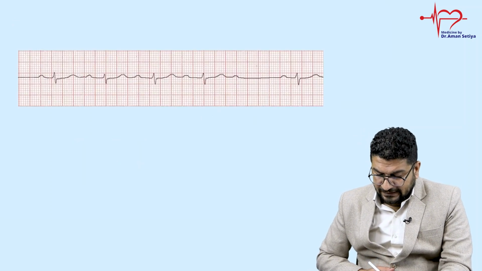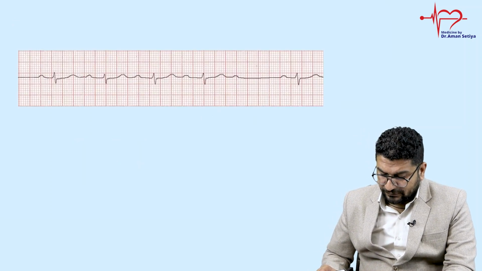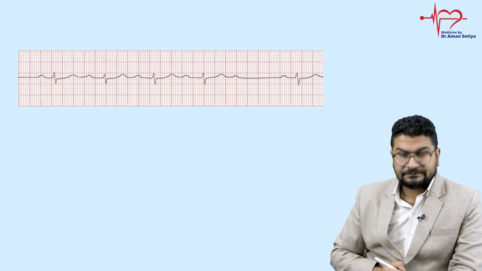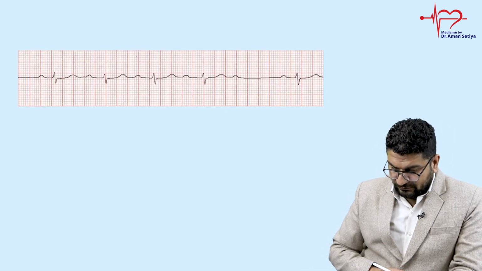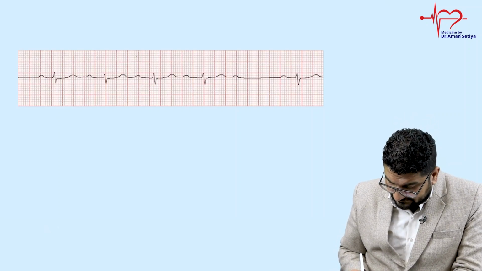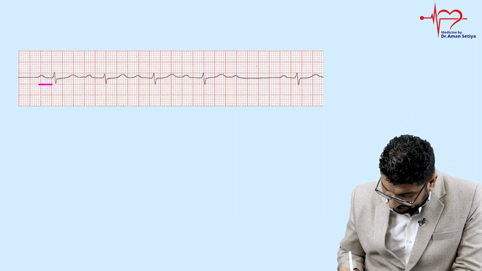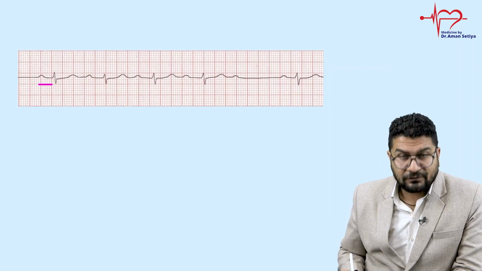Okay, now understand this and try to answer. What can you see in this? If you see here, this is P, the start of P to the start of R. This interval is called the PR interval. Just try to understand what I am showing you here.